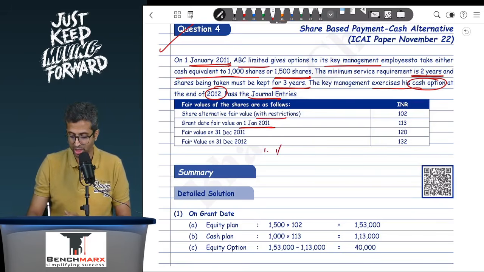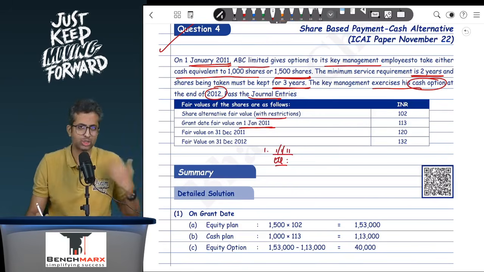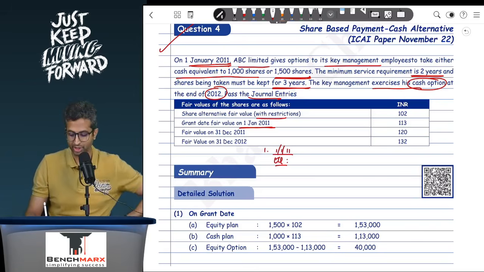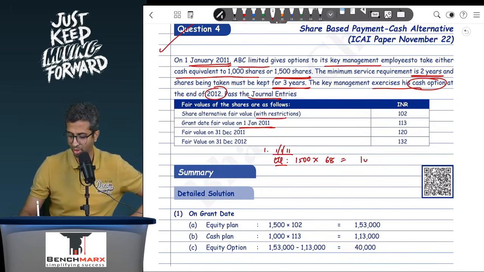Well, on the grant date, that is 1st of January 2011, you will say that if all employees, here there is only one employee, were to exercise. So we do the working on a per employee basis, were to exercise equity option, they will get 1500 shares, and each share on the grant date, let us say the fair valuation based on the expected prices, let us say maybe 68, and hence this comes to probably 1,02,000.